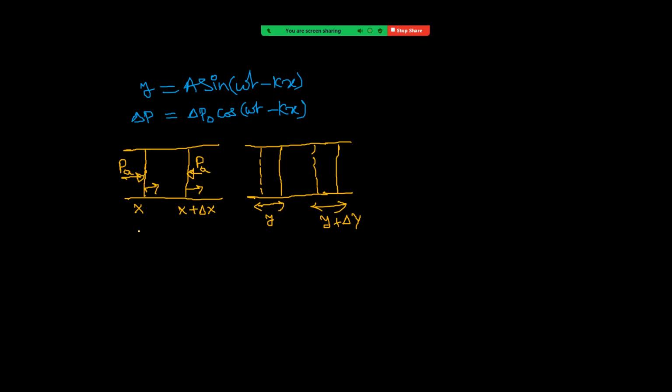We know that bulk modulus equal to minus delta P by delta V by V, right?